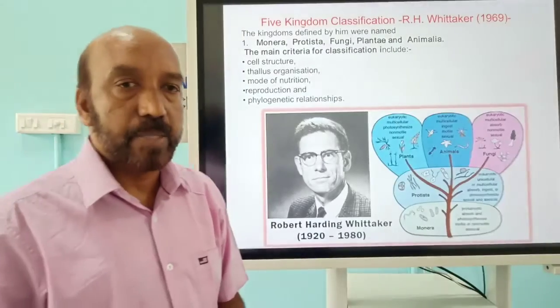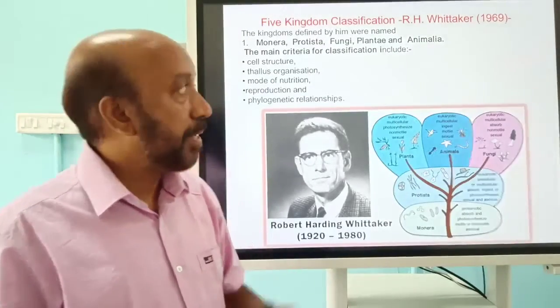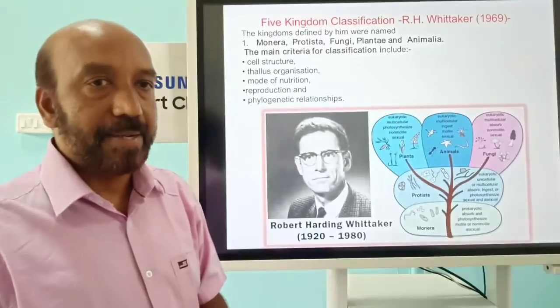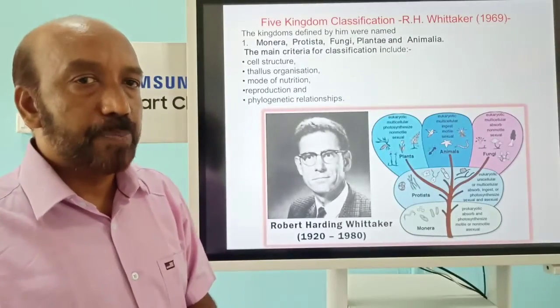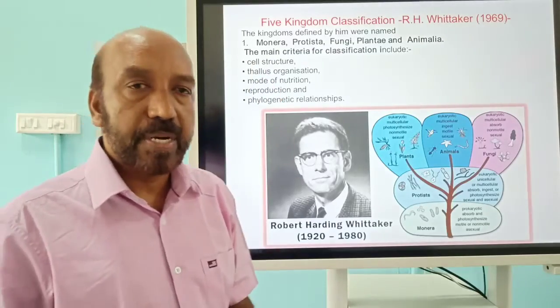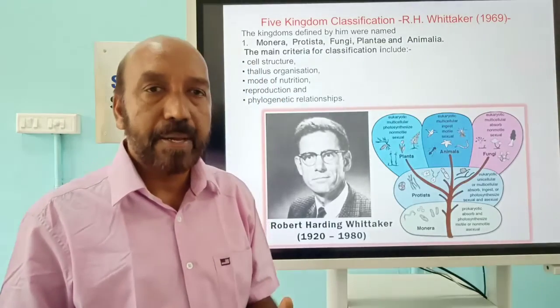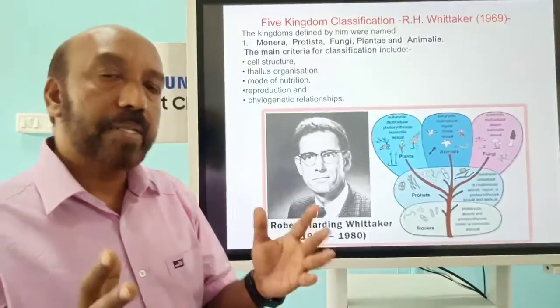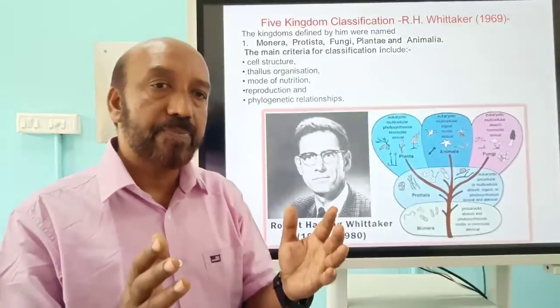Right now we are following the 5 kingdom classification proposed by R.H. Whittaker in 1969, and he classified organisms into 5 kingdoms: Kingdom Monera, Kingdom Protista, Kingdom Fungi, Kingdom Plantae and Kingdom Animalia. What are the characteristic features, or the criteria for the classification?